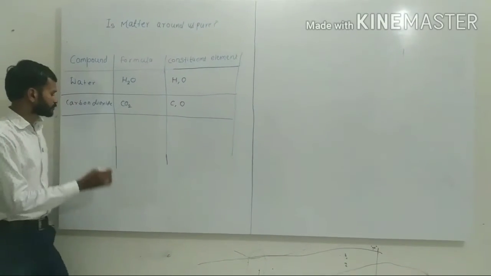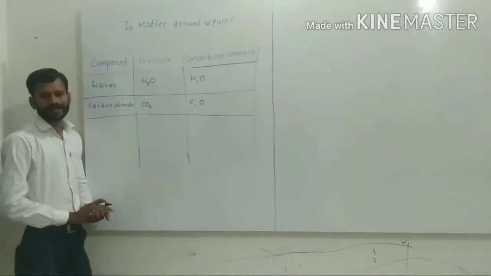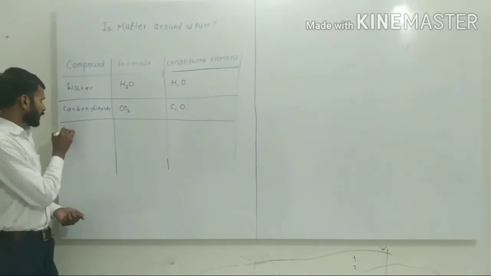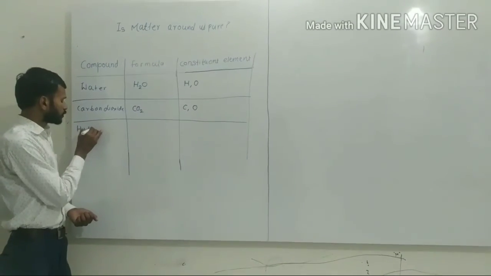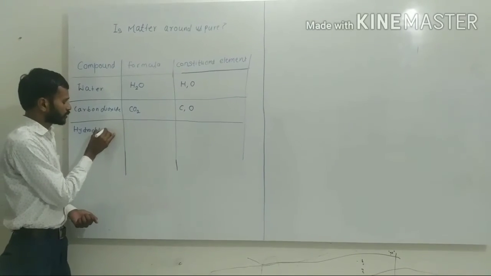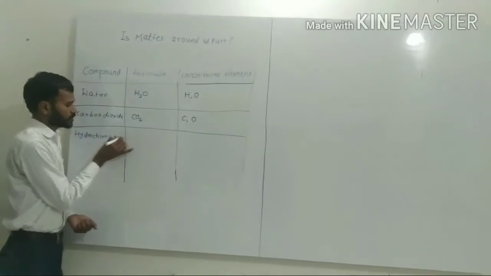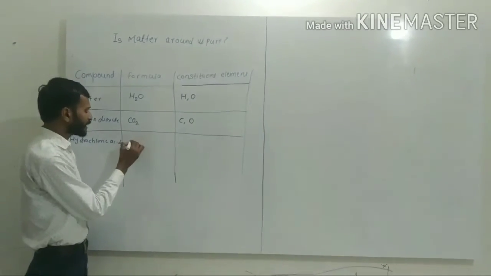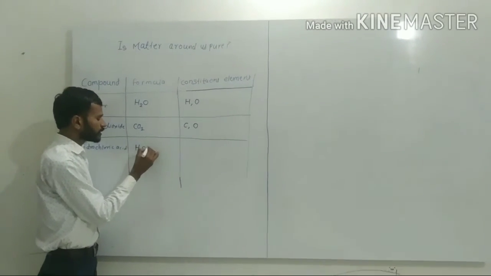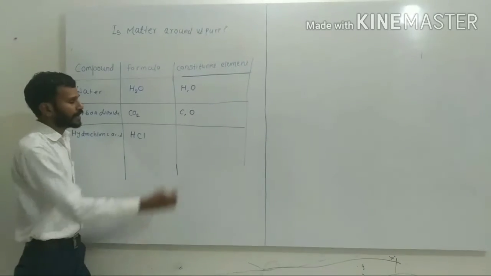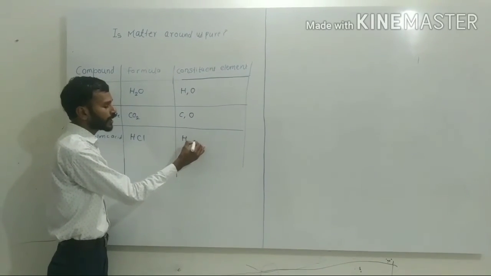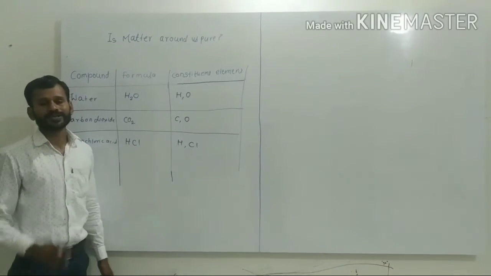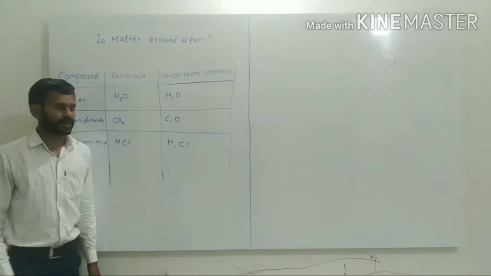Now the third one: we also have different types of acid, like hydrochloric acid. Hydrochloric acid is again a compound, and its formula is HCl, with constituent elements hydrogen and chlorine.